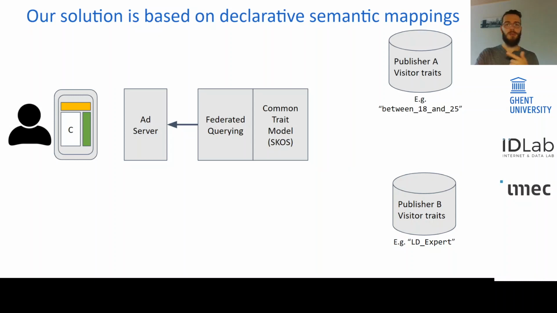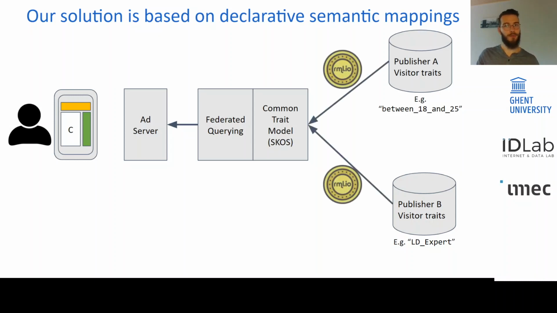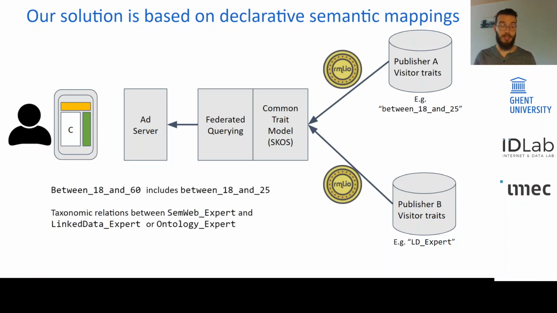Now, each publisher has to provide mappings from their visitor traits to this common trait model. And in EcoDaLo, we used the RDF mapping language RML. And this gives us some advantages. Like different ambiguities can be resolved, like that the age range 18 and 25 is actually within the age range 18 and 60. Or we can also specify in the mappings how a linked data expert relates to a semantic web expert, which is actually the one which we want to target.